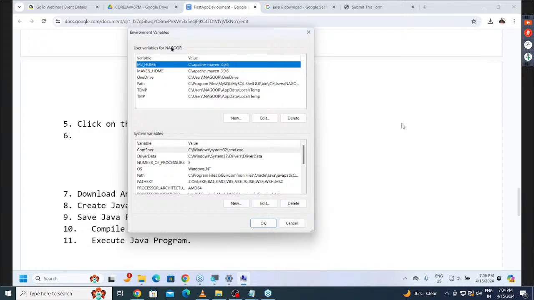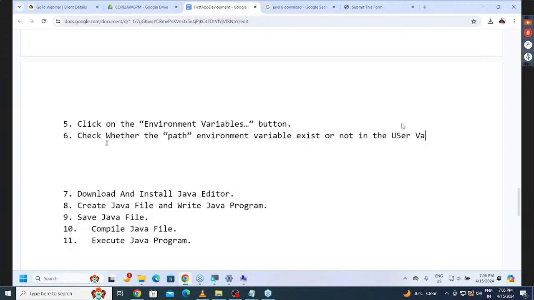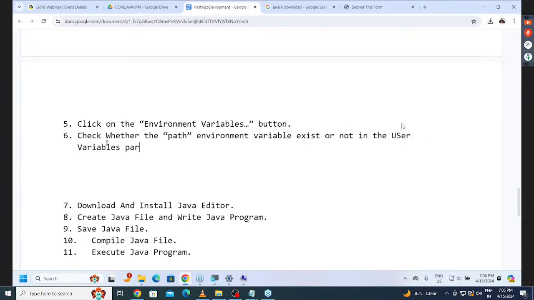Right, sir. Now observe carefully. Click on the environment variables button. After that, check whether the path environment variable exists or not in the user variables part.